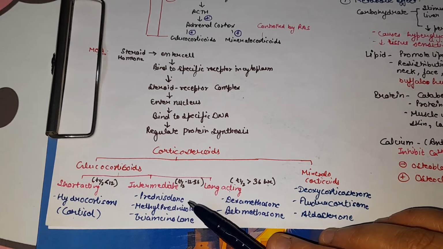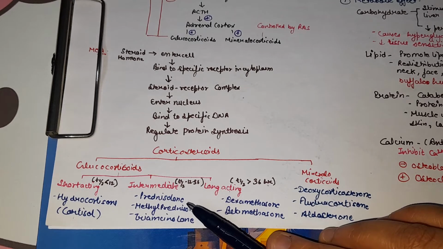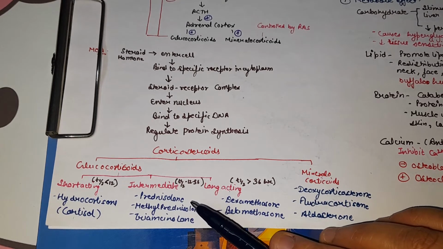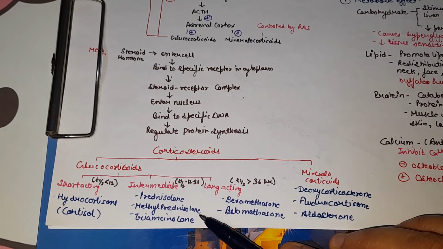It causes less hypothalamic pituitary axis suppression if given once daily in the morning. It is also given by oral, IM, intraarticular and topical route. Next is methylprednisolone. It is also used for the treatment of inflammation and also as an immunosuppressant.